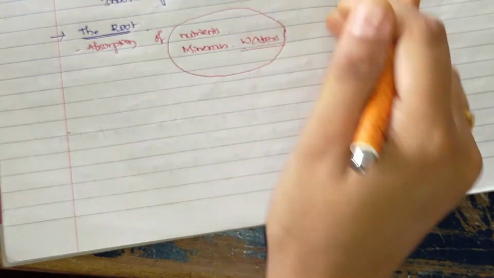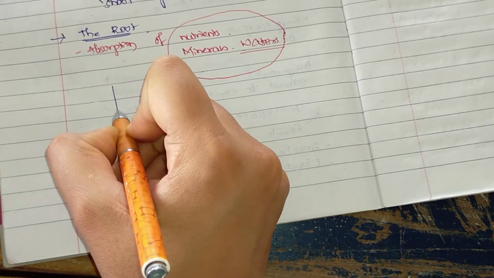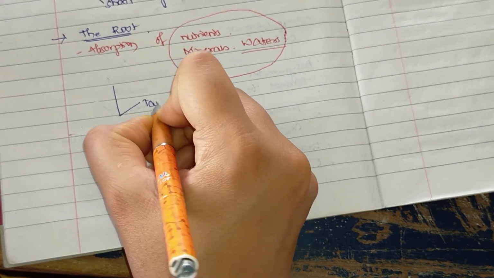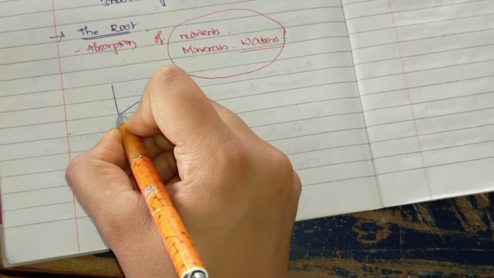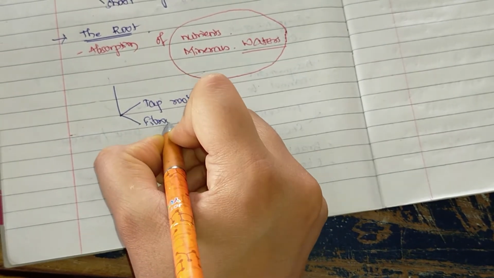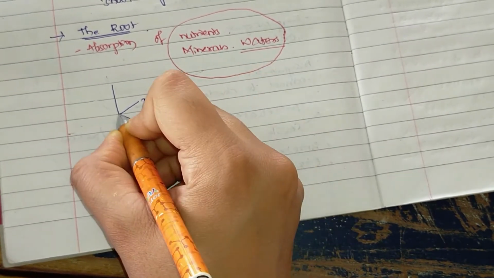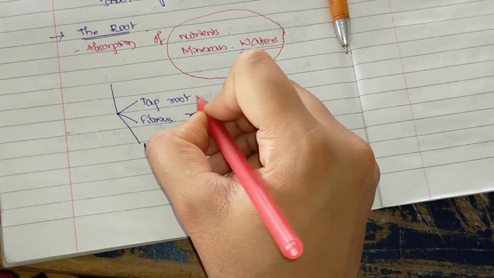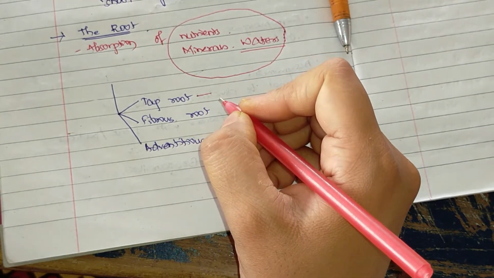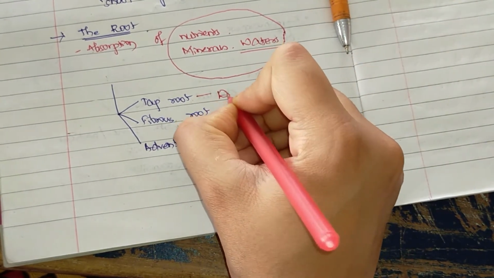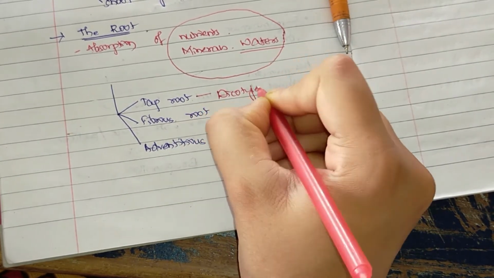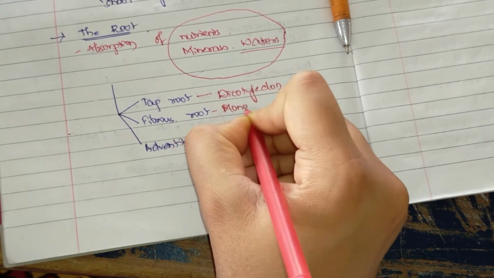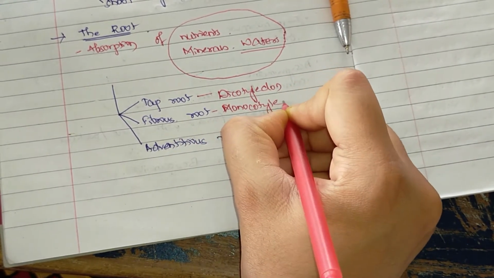As we discuss further, there are three kinds of root system: one is the tap root system, another is the fibrous root, and the third is the adventitious root. The tap root system is found in dicotyledon plants, and the fibrous root system is found in monocotyledon plants.